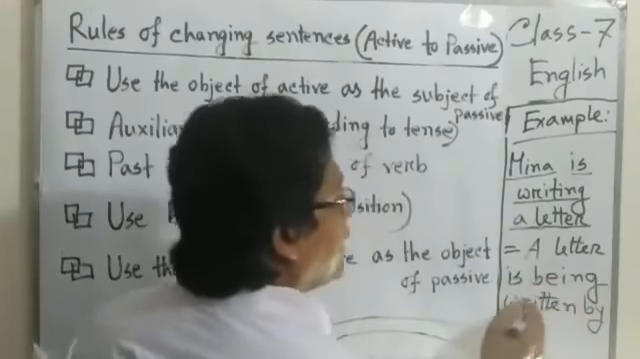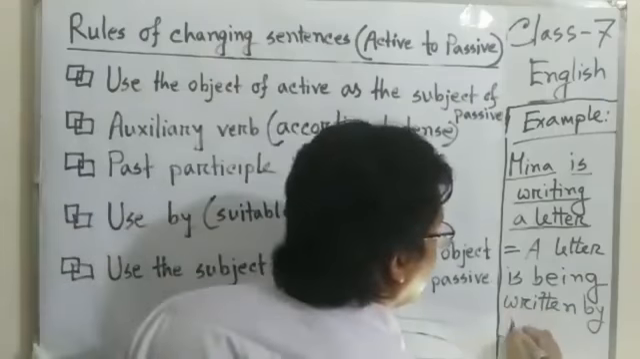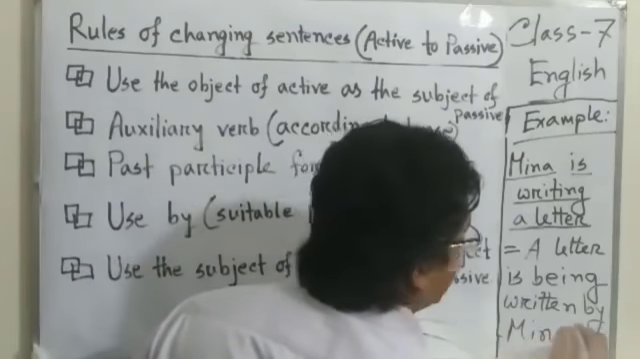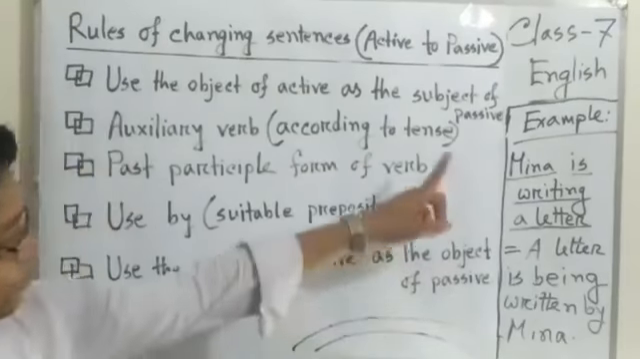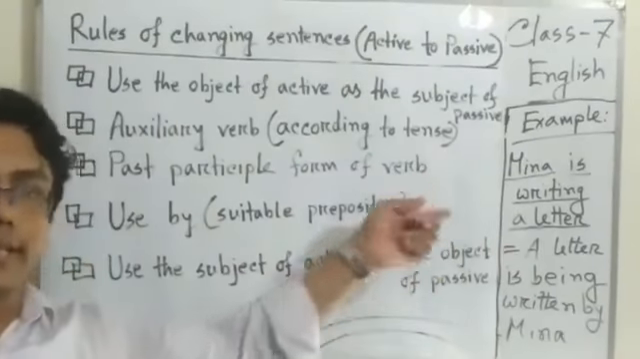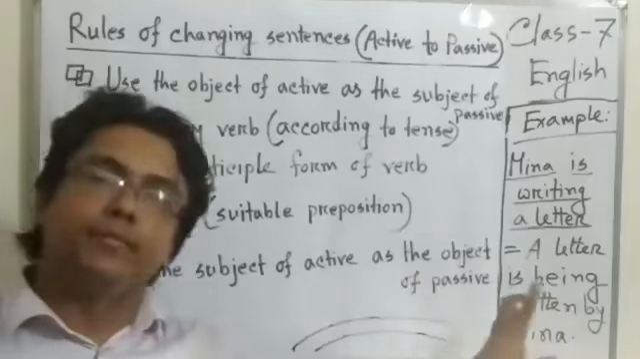A letter is being written by Mina. And this is a passive sentence. Understand? Through this liner, we can change a sentence into a passive sentence. Clear?